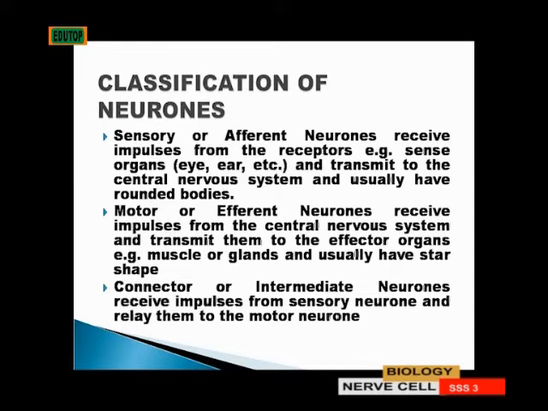Receptors are sense organs, e.g. your eye, your hair, and so on, and they transmit these impulses to the central nervous system, and they usually have a round body. This is what the sensory neuron or the afferent neuron does.